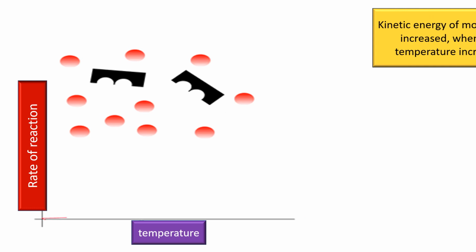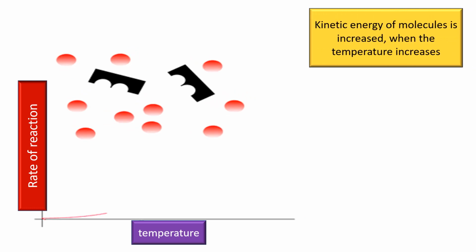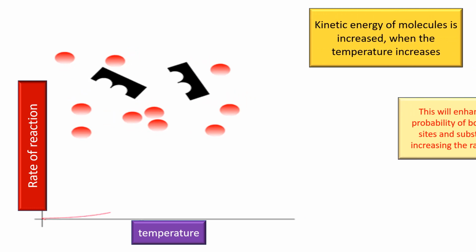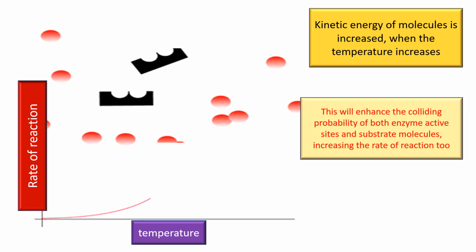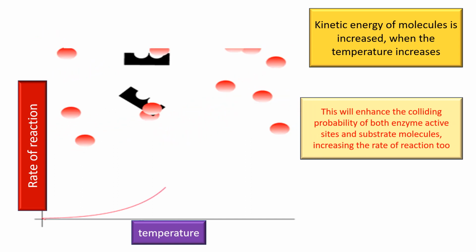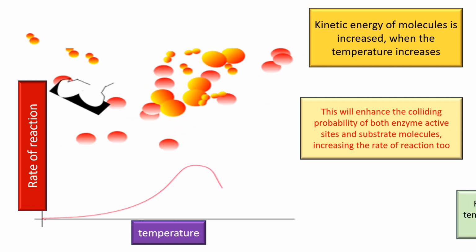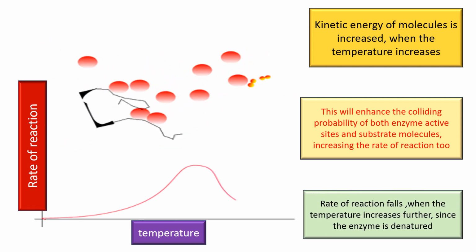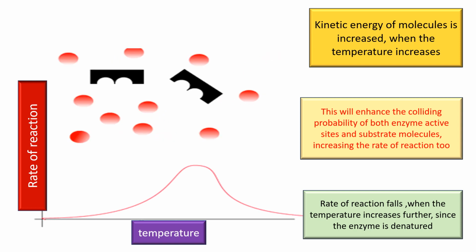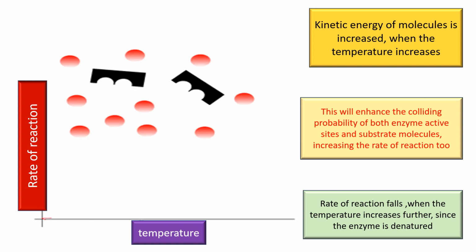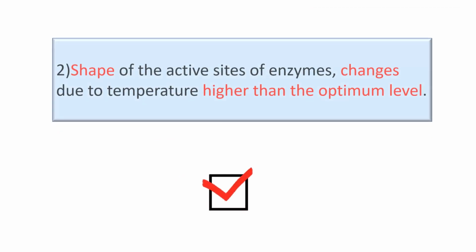Kinetic energy of molecules is increased when the temperature increases. This will enhance the colliding probability of both enzyme active sites and substrate molecules, increasing the rate of reaction too. Rate of reaction falls when the temperature increases over the optimum temperature, since the enzyme is denatured. The second statement is correct therefore.